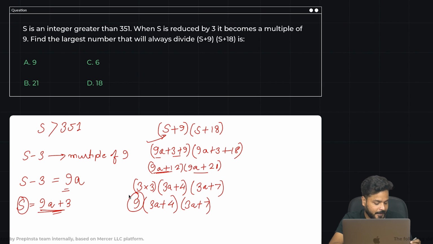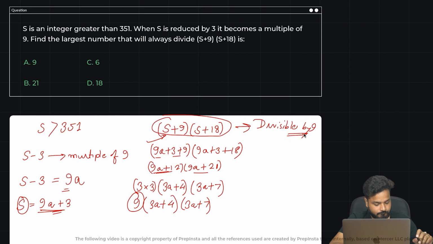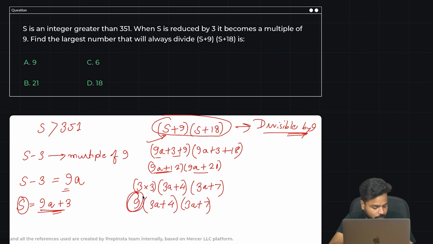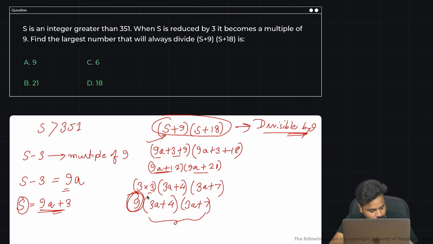If I could take out 9 common from this entire expression, that definitely means that this expression is divisible by 9. Now, the question is, find the largest number that will divide this. 9 will divide this for sure because you are able to take 9 as common. 9 would be able to divide, but there could be a possibility that something else is the number. To check that, guys, another check that we can do here is, I would say that this number is an even number and divisible by 2.